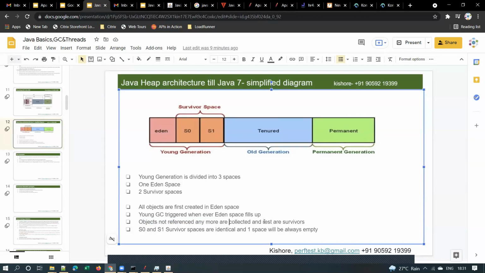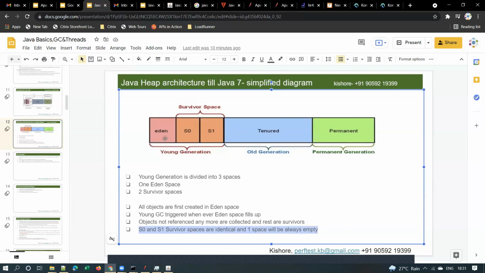Objects which are still in usage are survivors. They will be moved to the survivor space, S0 or S1. S0 and S1 are survivor spaces, and they are identical, and one space will always be empty whenever an NGC happens. You can remember it this way: what is meant by garbage? Which is no longer used, which is not required, we call that garbage, and we throw that garbage away. In the same way, objects which are not in use will be removed from this heap.